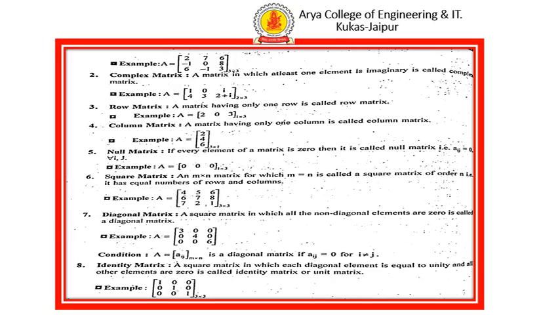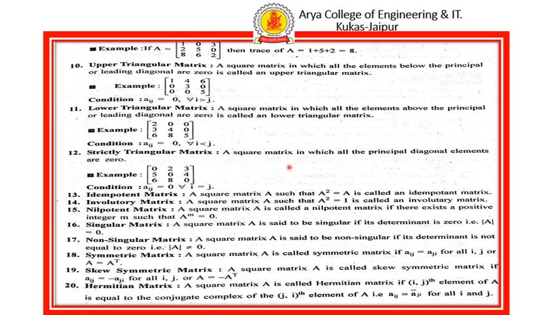Square matrix: a matrix where the number of rows equals the number of columns. Diagonal matrix: a square matrix in which all non-diagonal elements are 0 is called a diagonal matrix. Identity matrix: a square matrix in which each diagonal element is equal to 1 and the other elements are 0 is called an identity matrix or unit matrix. Upper triangular matrix: a square matrix in which all the elements below the principal diagonal are 0 is called an upper triangular matrix.